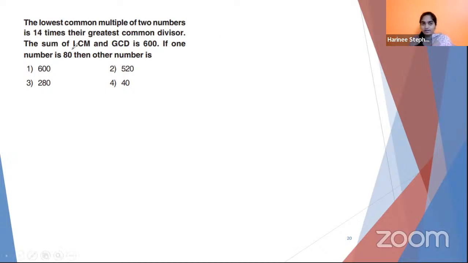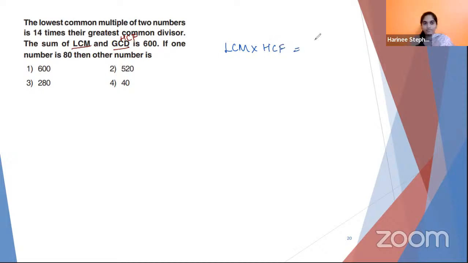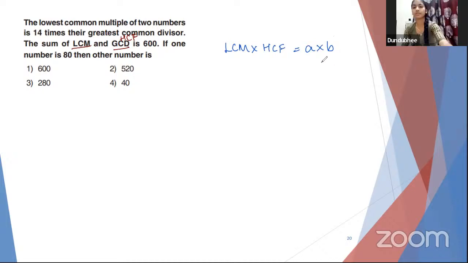Here, LCM, I think you would have come across. GCD is nothing but HCF. Do you remember in the very first chapter, real numbers, you have learned the relationship between two numbers and their LCM and HCF? Can you recall and tell me what it is? Two numbers and their LCM and HCF. What is the relation? From LCM, HCF is equal to? The product of the two numbers, right, Dandubi? Okay, very good, done.